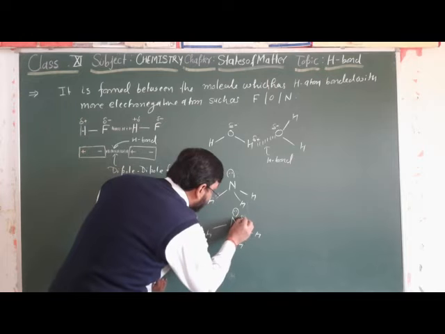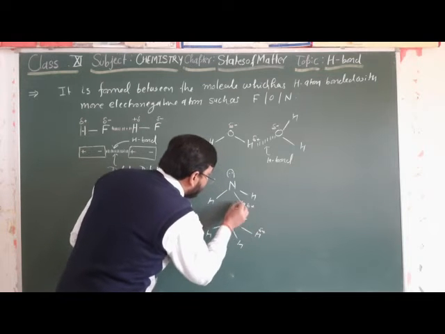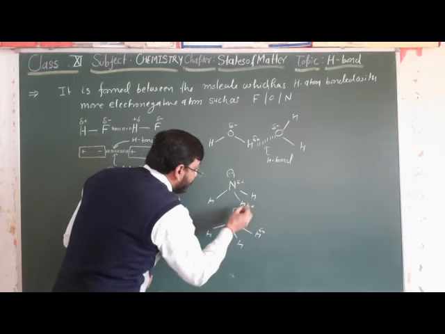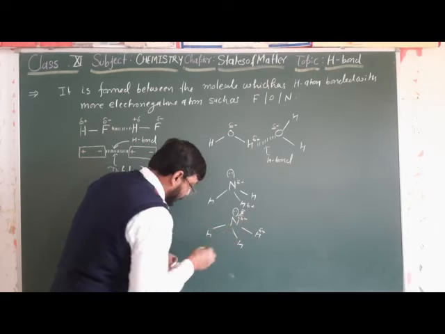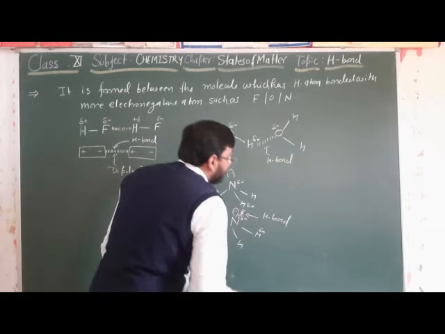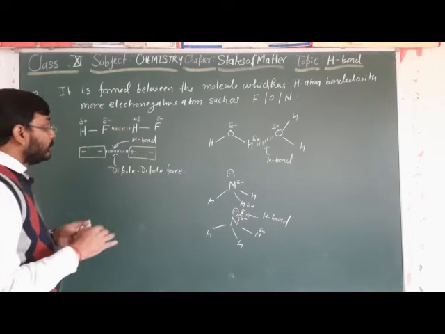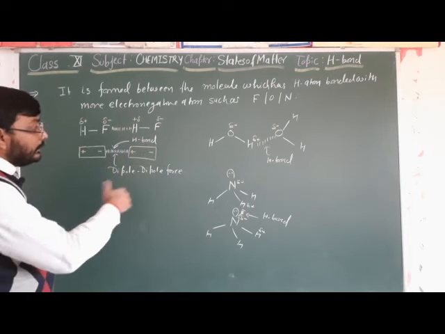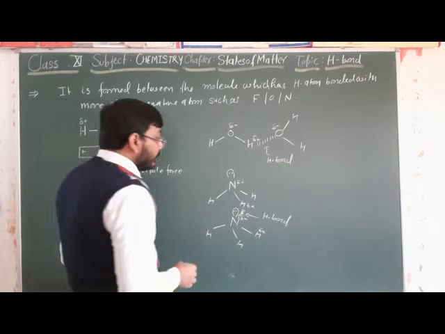Nitrogen has the partially negative charge and hydrogen the partially positive charge, and interactions arise between hydrogen and nitrogen. This we call the hydrogen bond. These are the examples of hydrogen bonds that I have just shown you.